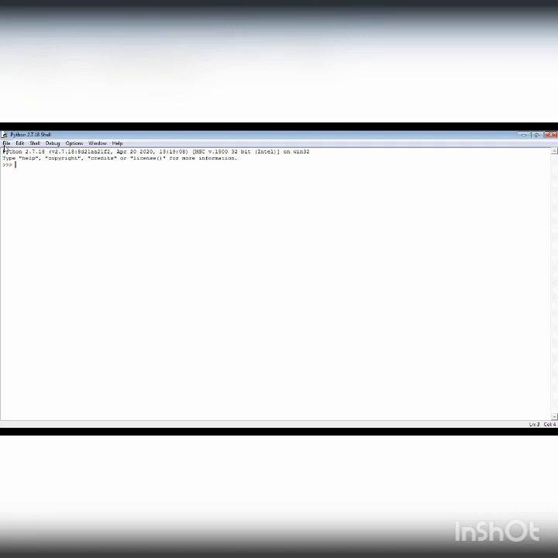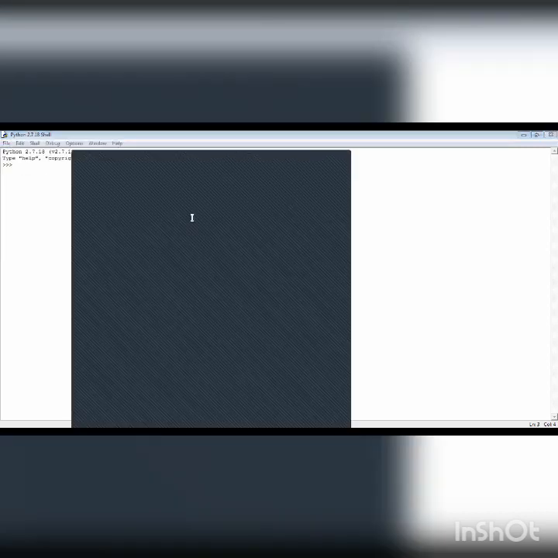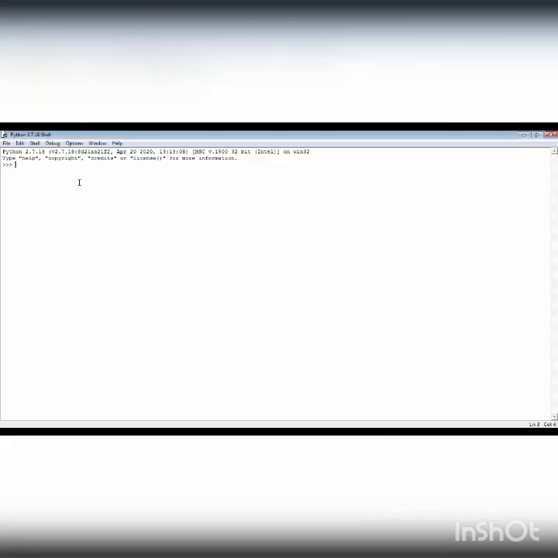We have one more mode in Python, which I have already told you about. That is script mode, right? But we will not work there right now. We will only work in this for the time being. Let us understand. Print, put a bracket, double quote, Hello class. Okay, let's see the output. Press enter. So Hello class has been printed.